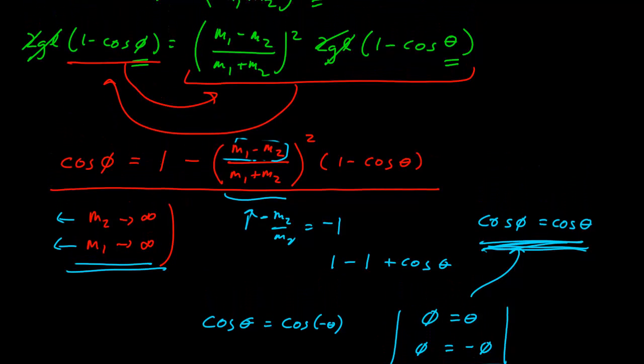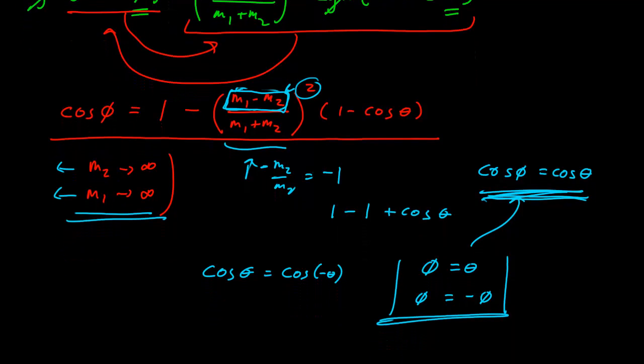This is going to be in general, even when it doesn't go to infinity, whether or not you have a positive or negative angle. You're not going to be able to tell from the difference in mass here if M1 is greater than M2 or vice versa. Once this is squared, we lose the information of the sign.